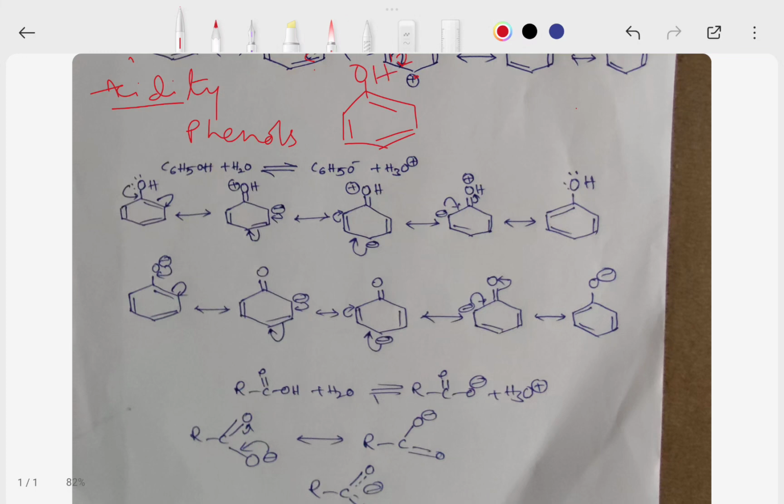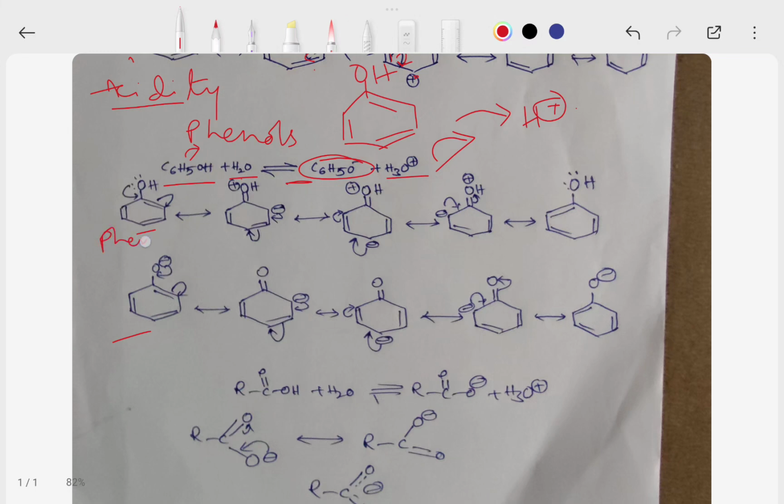Hydroxybenzene is called phenol. Phenols are weak acids. The acidity of phenols is due to their proton donation. For example, phenol on hydrolysis will give phenoxide ion, C6H5O minus, plus H3O plus. That means this is the donation of proton. That's why phenols are weak acids. The equilibrium position of this equation depends on the relative stabilities of phenol and phenoxide.